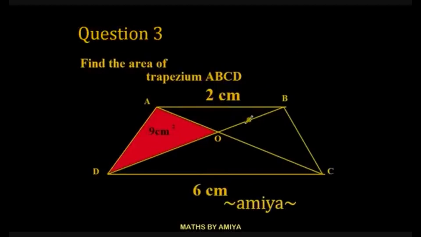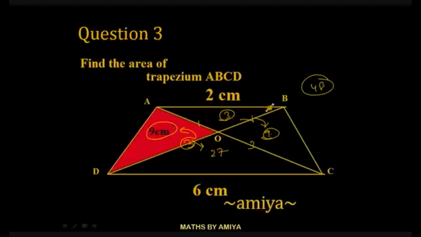1 and 3, so we can say this side should be 1, this side should be 3, this side should be 1, this side should be 3. If this one is 9, this should be 9. For the 1 area is 9, for the 3 area should be 27. For the 3 area is 9, for the 1 area should be 3. So the total area is 27 and 3 is 30 and 18 is 48 centimeters square. We just need to work on trapezium, similar triangles, find the area and get done, sir.